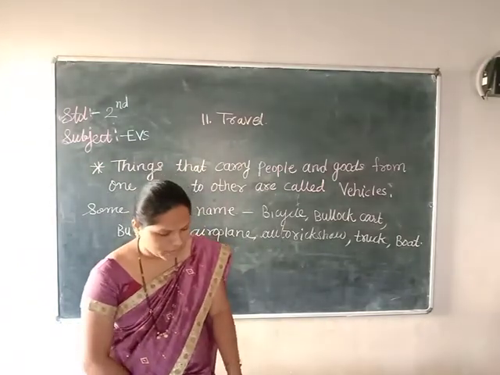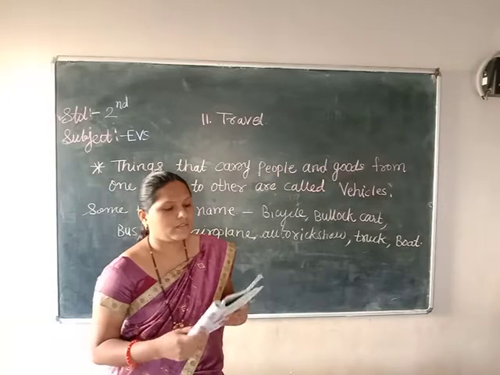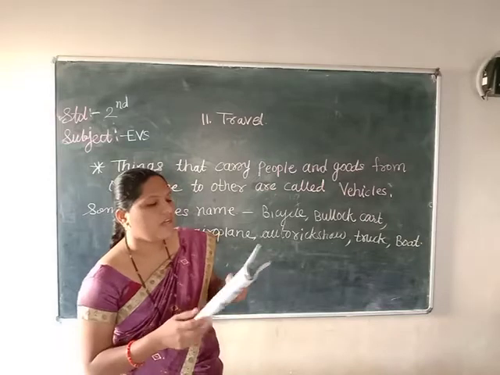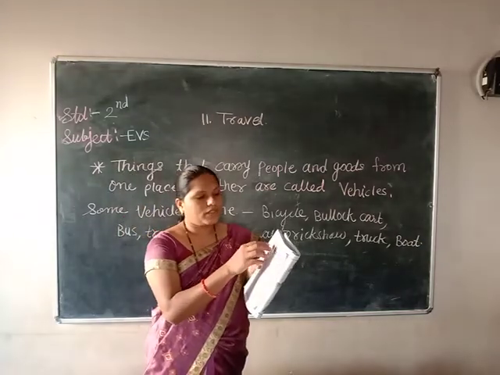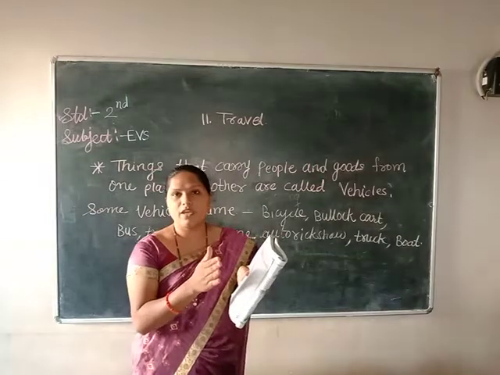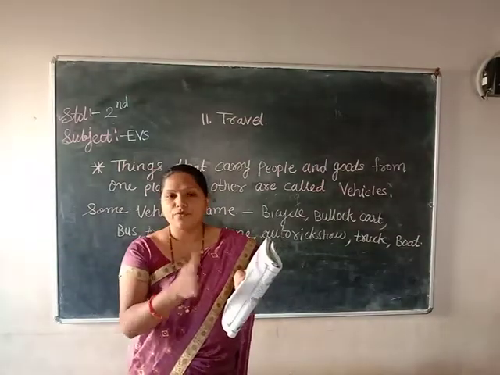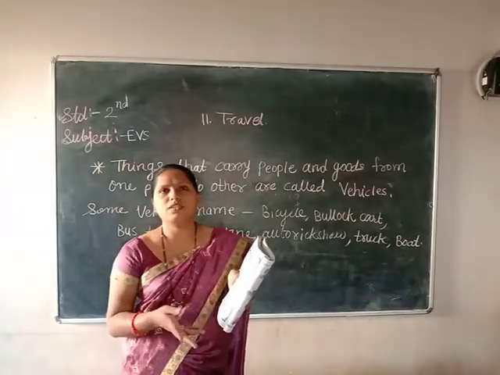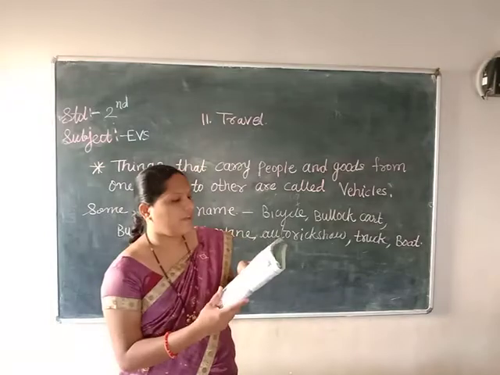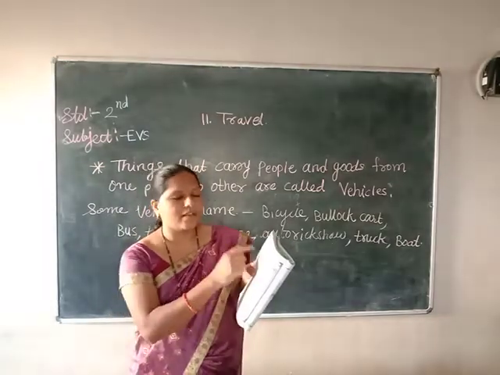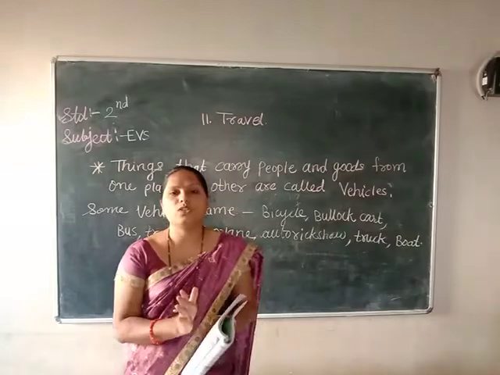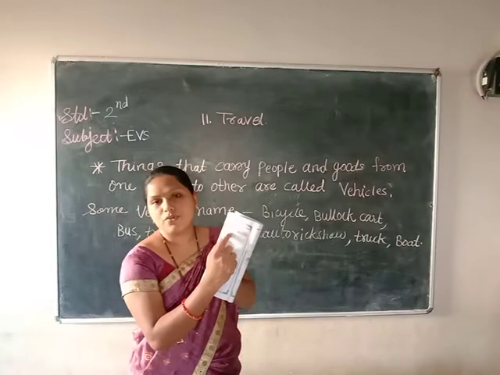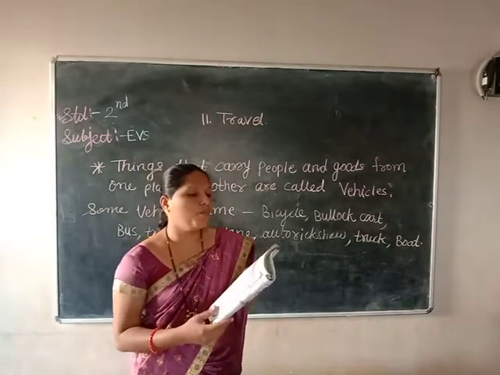Next, turn to the next page. Differentiate the vehicles in the list as fast moving and slow moving vehicles with a right mark. Here two columns are given. First one is slow moving vehicles and the second is fast moving vehicles. Which vehicles move very slowly, you have to tick that vehicle. Which vehicle moves very fast, you have to tick that vehicle. Here the name of the vehicle is cycle. How does a cycle move, children? Is it slow or fast? Very slow. So right mark in the first column, the slow moving vehicle.